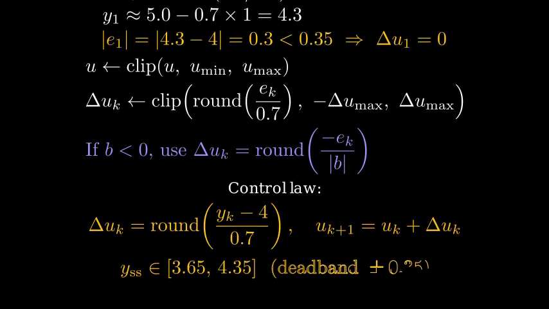Summary. We modeled last-level cache misses per thousand instructions as a linear function of prefetch degree, with local sensitivity 0.7 per step. A simple integral-like control, delta U equals round of error divided by 0.7, updates the degree to drive the error down. With rounding, the steady-state error is bounded by plus or minus 0.35, so the steady-state misses land in the range 3.65 to 4.35 around the target of 4. This controller is simple, robust, and implementable in hardware or firmware with just integer arithmetic.